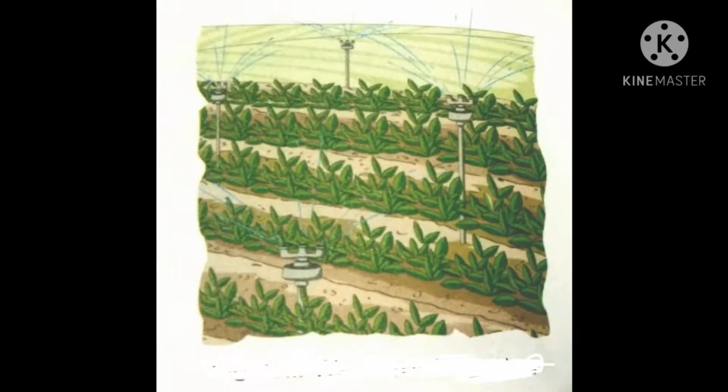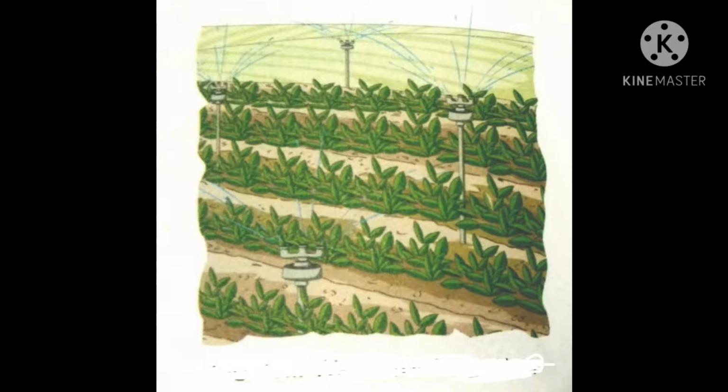Next one, transpiration, that means loss of water by plants. Plants lose a lot of water by transpiration. Plants absorb water from the soil and release the excess water through their leaves. Leaves of plants have small pores on them called stomata.